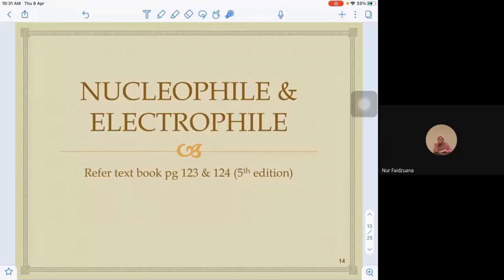Okay, now we move to the nucleophile and electrophile. The page is given here. For the 5th edition, page 123. Okay, let's look at the description.